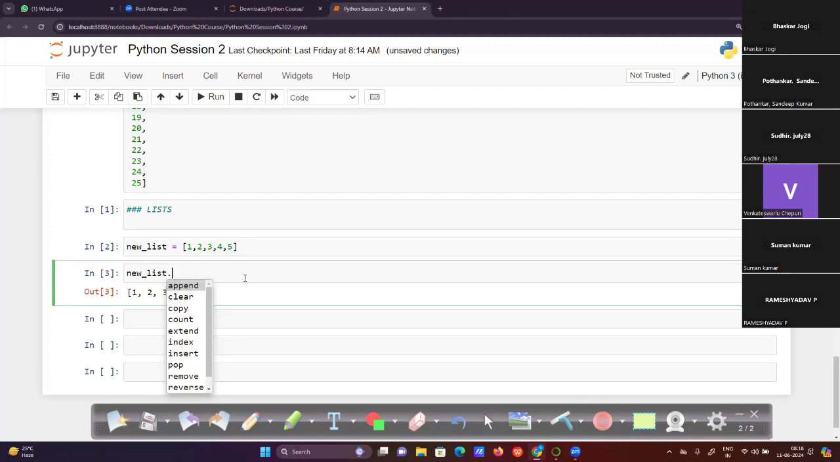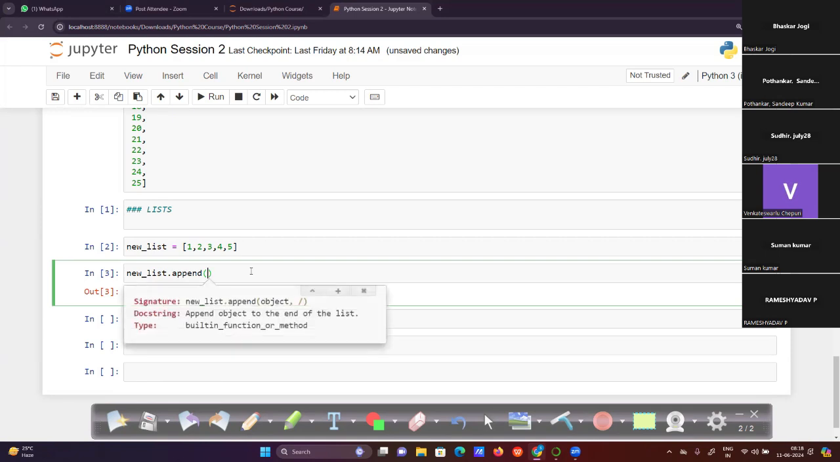We have multiple methods, and first we'll go with the append method. So this is the new list, and I want to add a value. To understand better, we have an option: if we press shift and tab, these are the doc strings. They give more information about what purpose this method is written for. Append object to the end of the list.